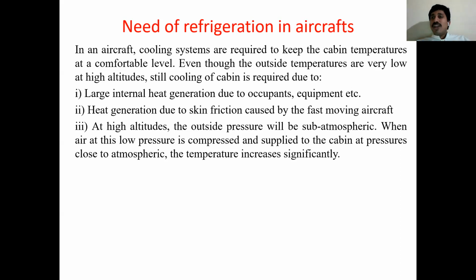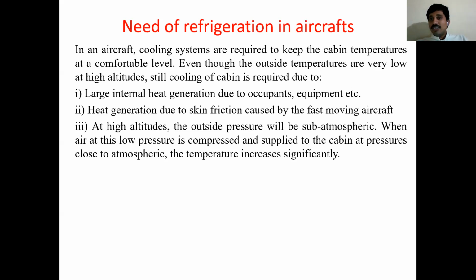We already learnt in thermal engineering, in the chapter on gas turbines and jet propulsion, that atmospheric air always enters the aircraft through a diffuser. In the topic of turbojet you learned this. Atmospheric air always enters the turbojet through a diffuser. A diffuser is a passage in which pressure increases by reducing kinetic energy.